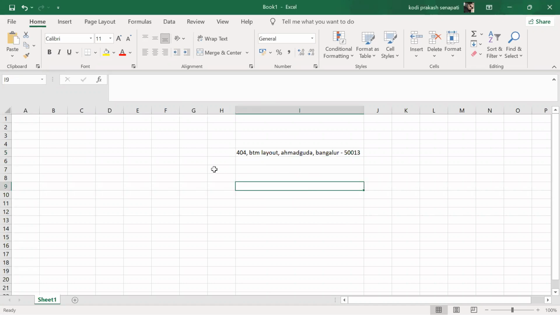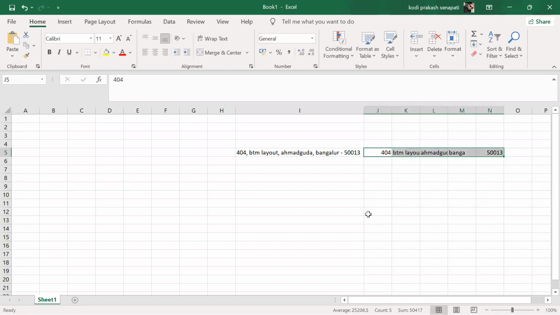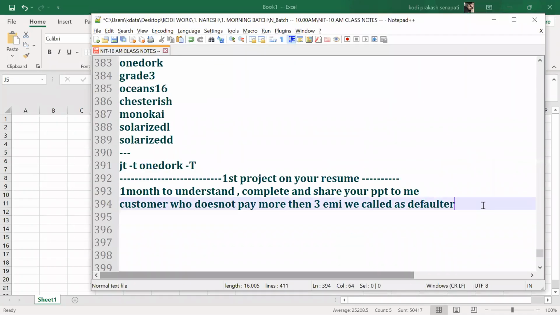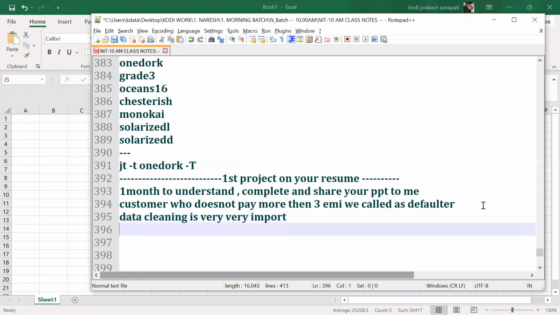Can you visualize this? No. So what you need to do, you have to split this into multiple columns. For example, 404, BTM layout, this one, and Bangalore and PIN. Do you understand? This is clean. So in the real world, data cleansing is very important, guys. Okay, which is very important. Data cleansing is very, very important.